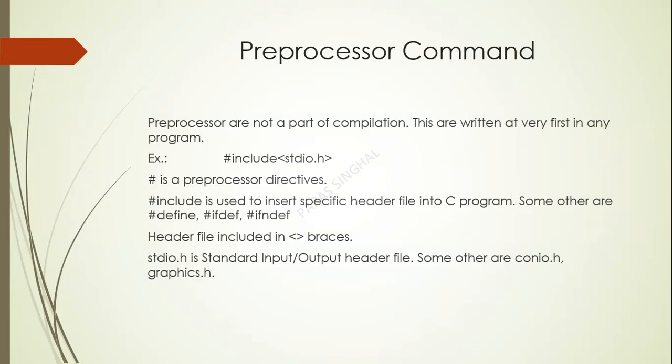Header files are included in arrow braces. stdio.h is the standard input output header file. Some others are conio.h and graphics.h. Conio stands for console input output.